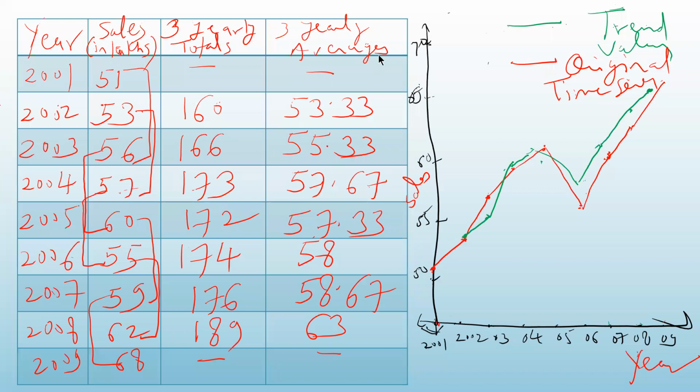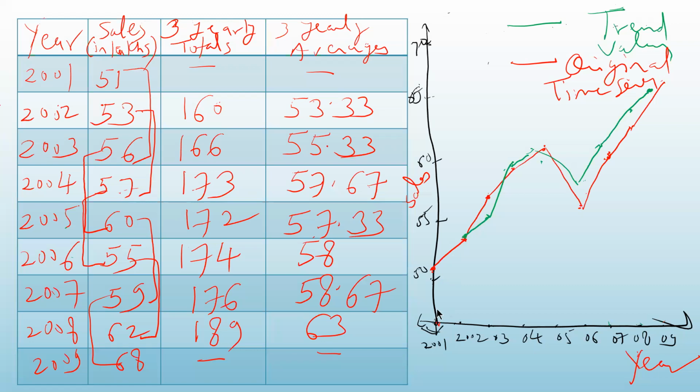I'm plotting the original time series by red color. For 2002, the value is 53. Then for 2003, it is 56. This way, I have got all the values. I can first plot the points and then join them. So this red color one is my original time series.